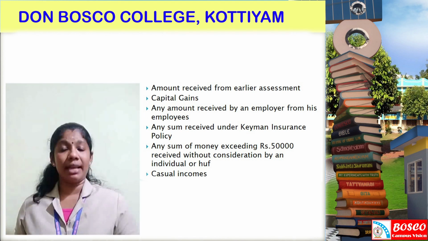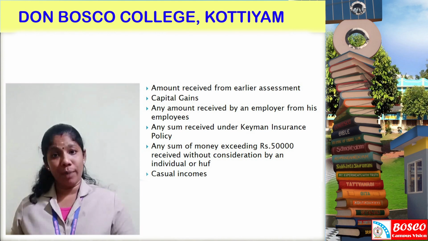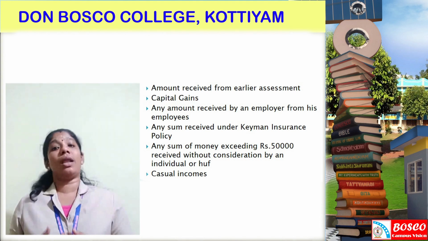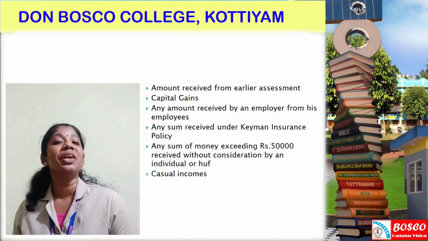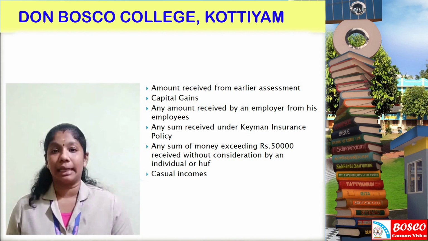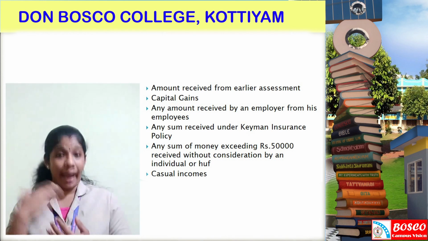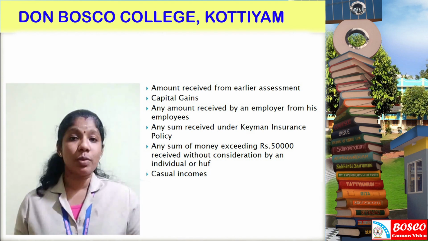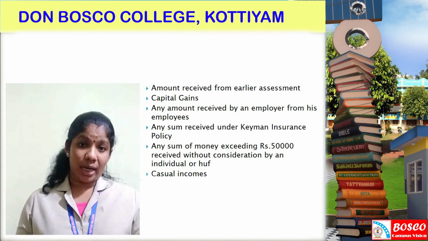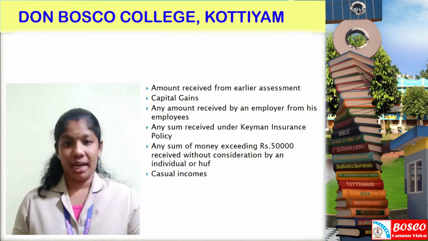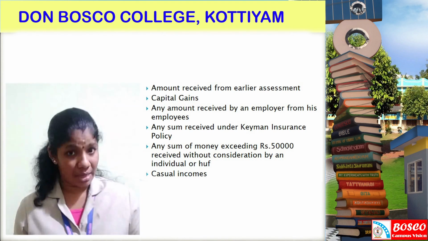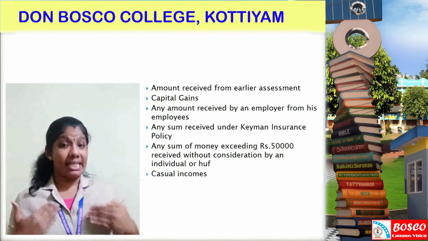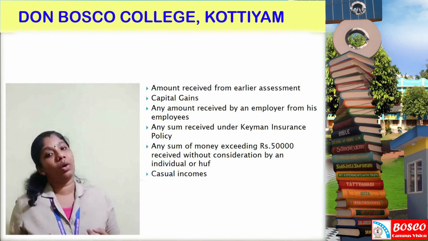And the next one is that any amount or sum of money exceeding rupees 50,000 which is received by an individual or HUF without consideration can also be included under the term income. Consideration means price paid for something. So if an individual or HUF receives any amount exceeding rupees 50,000 without consideration, it can be included under the term income.